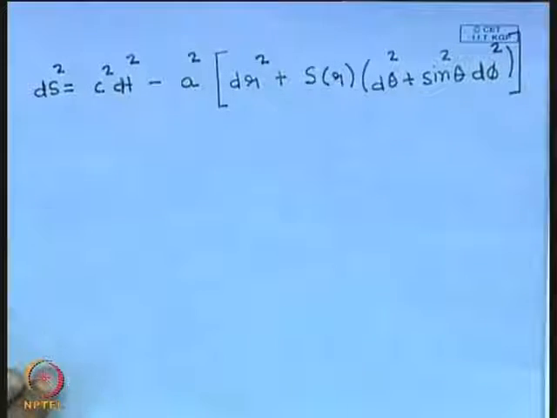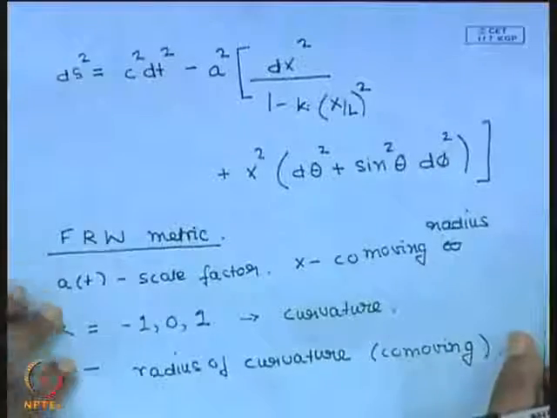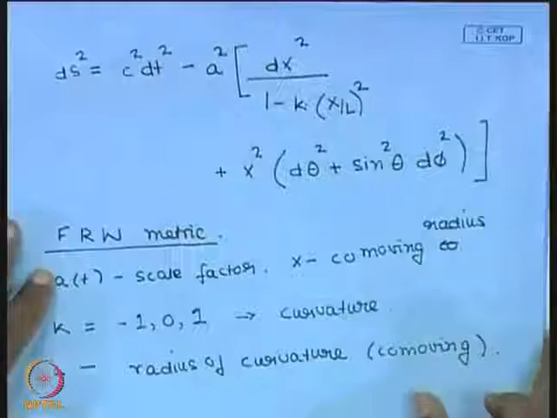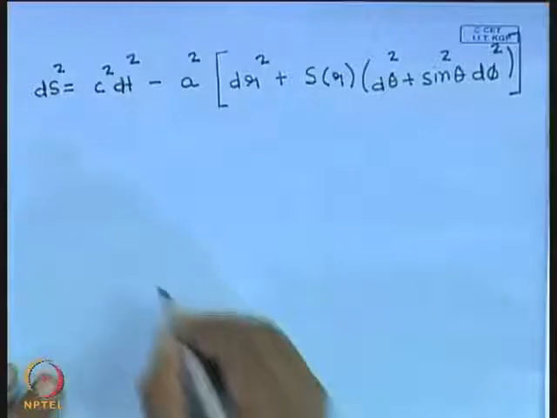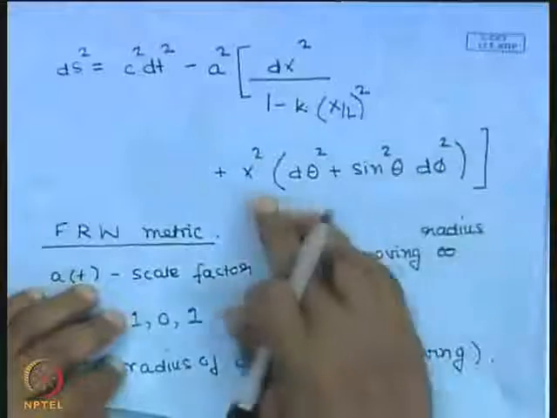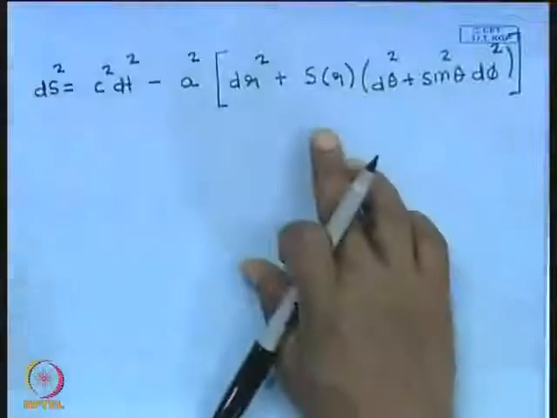Okay, so I have written the same line element which I had written down right at the start of today's class, it is exactly the same line element. I have just written it in terms of a new variable r. r also is a comoving distance. Where remember that we had x square here, we now have a function of r over here.